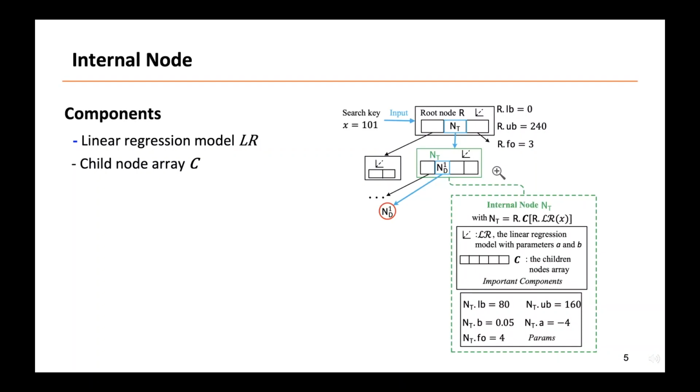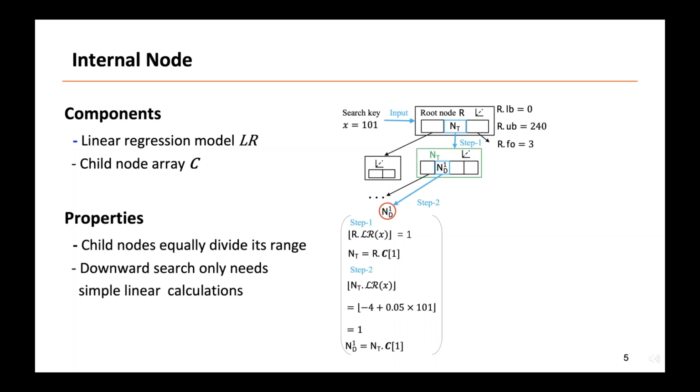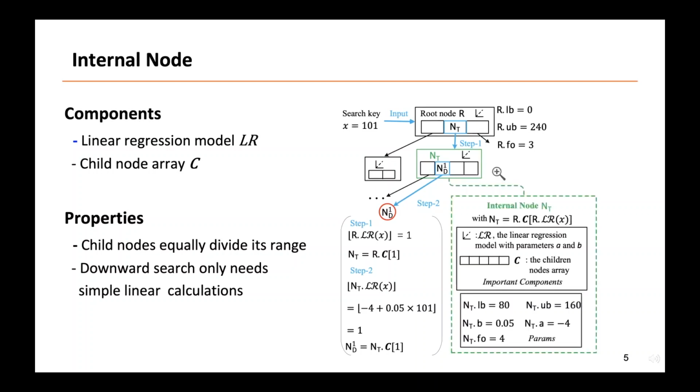Given a key kx, we can easily know which child node covers x with a few simple calculations. When a search goes down in the tree, NT uses LR to compute the location in array C of the pointer to the next child node to visit.